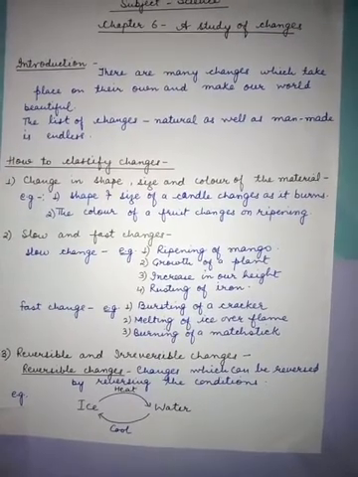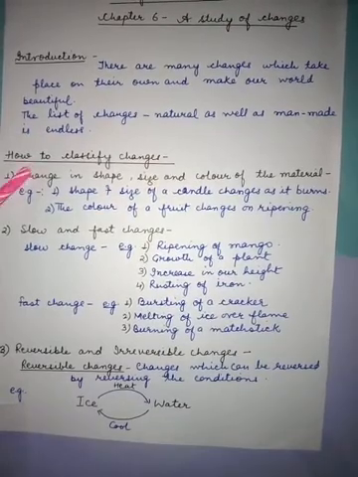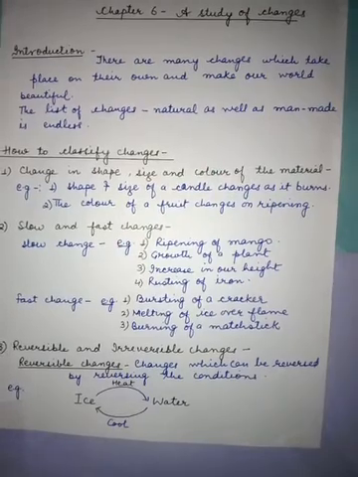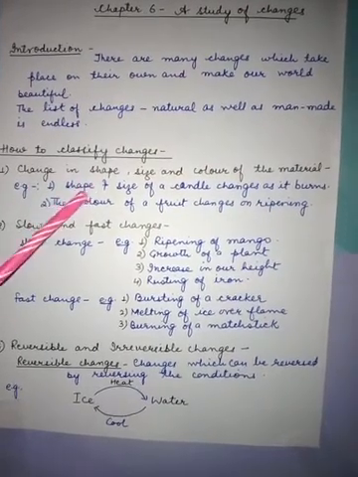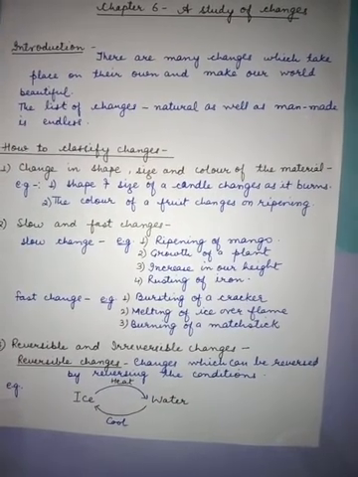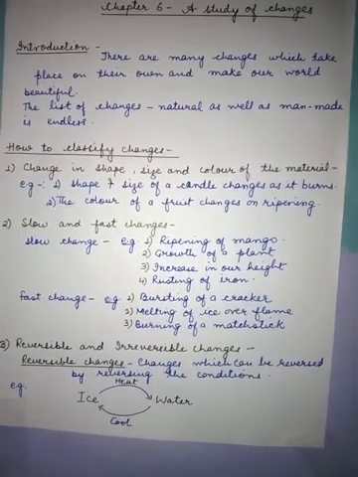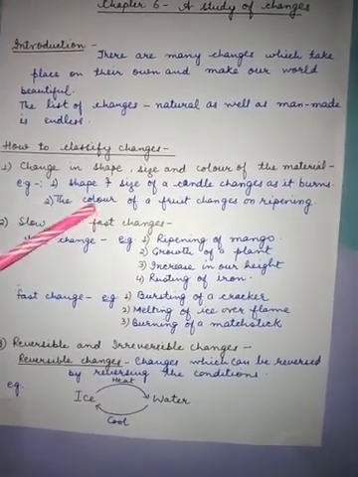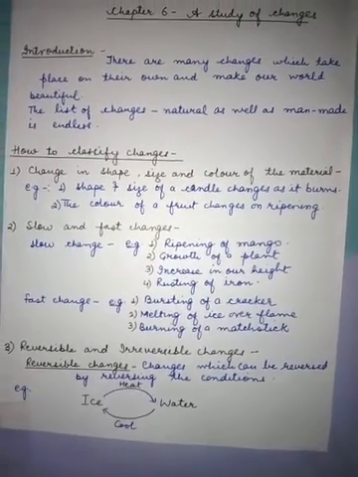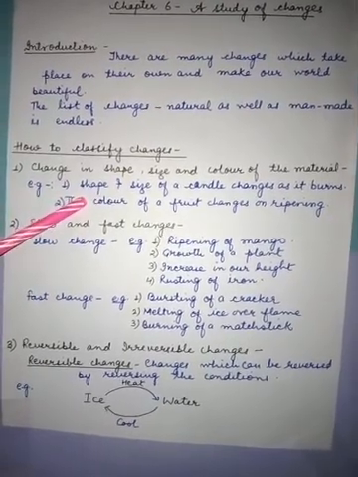First, change in the shape, size and color of the material is also a type of change. For example, the shape and size of a candle changes as it burns. As you know, when a candle burns, the shape and size both change. So this is also a change. Second example, the color of a fruit changes on ripening. When the fruit ripens, its color changes, so it is also a kind of change.